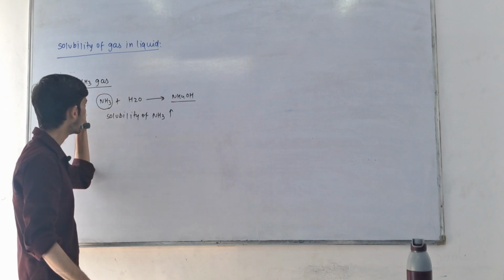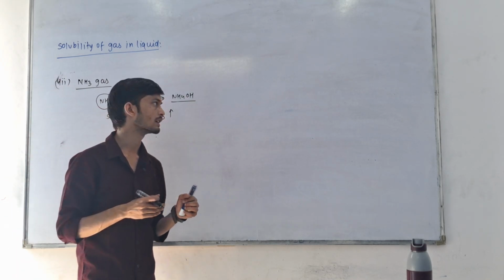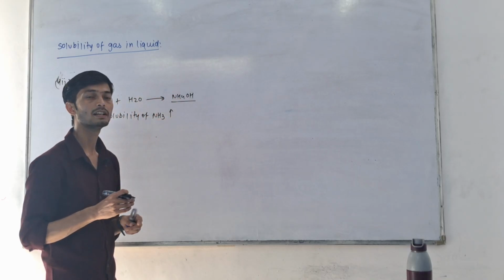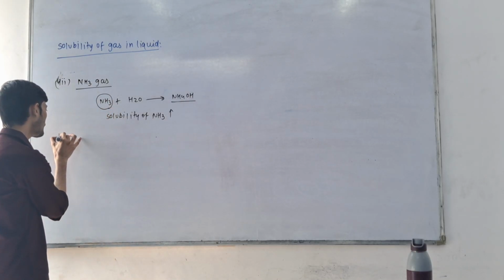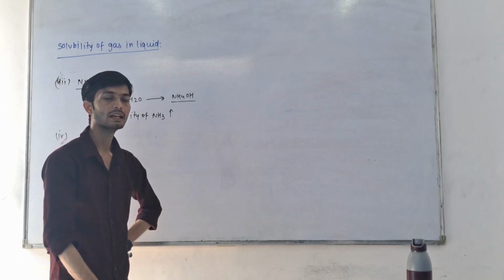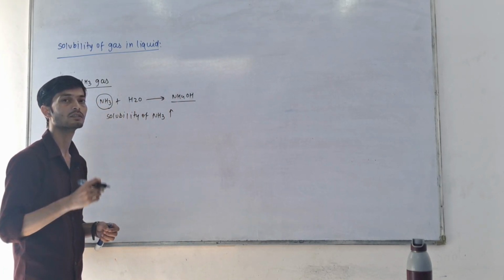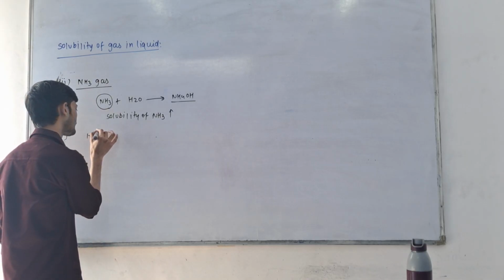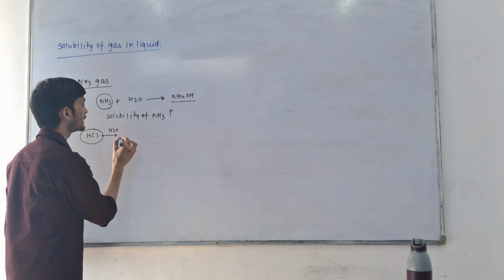So when any gas which we are dissolving in liquid gets reacted with the liquid particles, then the solubility of this gas automatically increases. Fourth point: if any gas gets ionized in the solvent, then solubility of this also increases. Here is an example. Here is HCl gas and we are dissolving this gas in H2O.